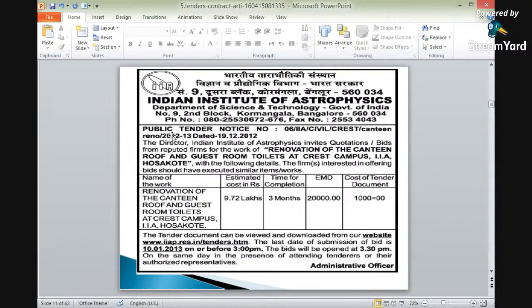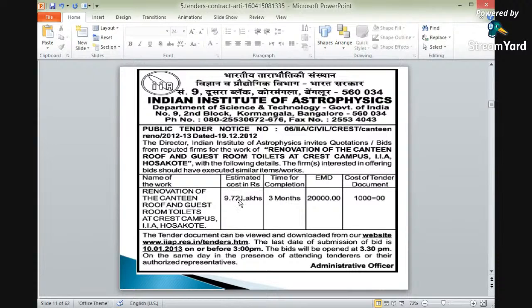What is the authority? The director is the authority for this. What is the name of the work to be carried out? Renovation of the canteen roof and the guest room toilet. Okay. So there should be some renovation work to be carried out. Renovation of the canteen roof and guest room toilet at the Christ campus, that is IIA, has to be carried out.